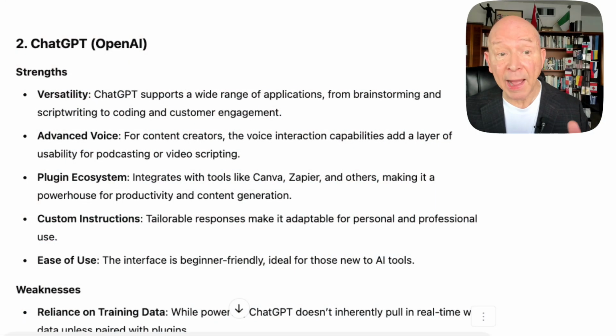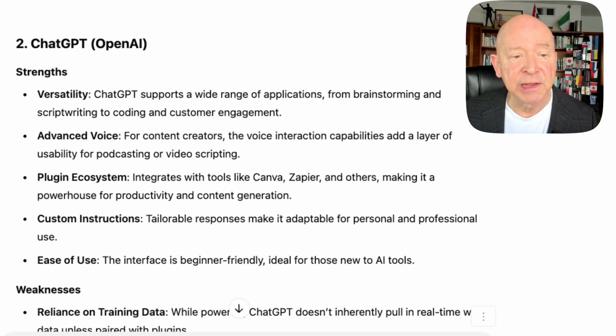So what we're doing is we're taking a look at what's going on. And when you see the answers, I think you're going to like this. Let's take a look at what it said in the first example. Well, the first one we're going to take a look at is ChatGPT. So let's take a look at what was said by ChatGPT about ChatGPT. It said, okay, it's got several different features. I want to highlight a few of these specifically so you can see it.